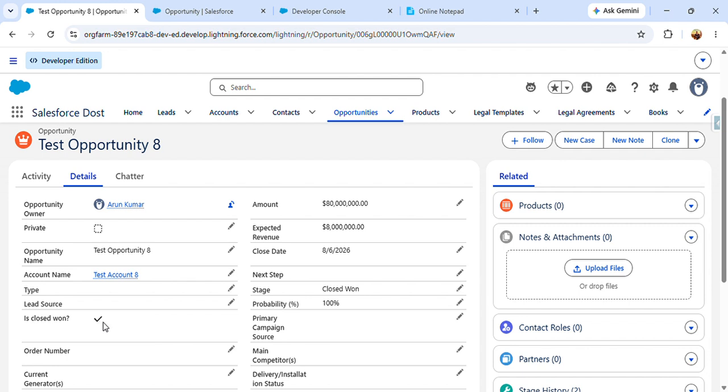So in this way, using a trigger we can update another field, the field being used in that specific formula, and then the formula field will be updated automatically. So this is the way we can update that.